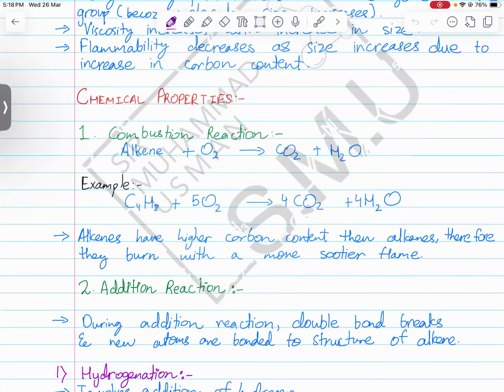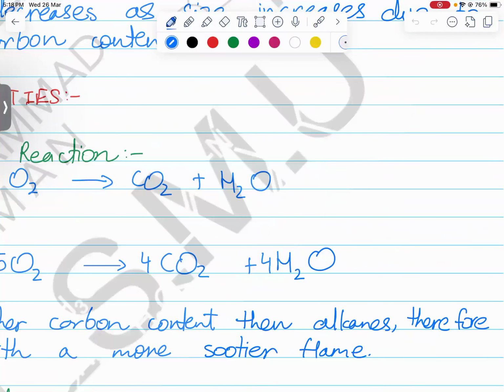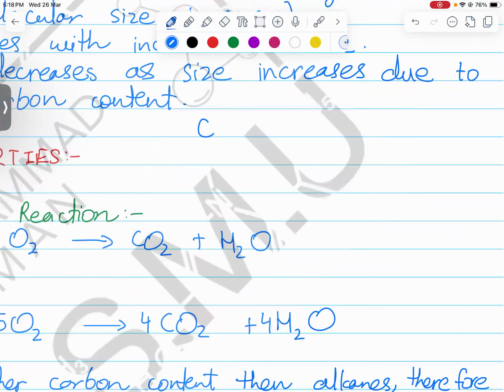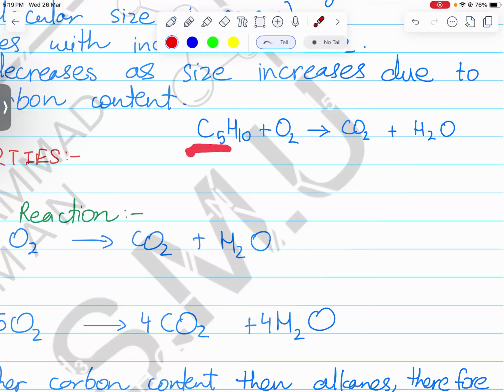So for example, if we have a chemical reaction, let's take C5H10 and react it with oxygen, and let's say that this is complete combustion, so CO2 and H2O are produced. How will you balance it? The rule is very simple. Always balance carbon first, then hydrogen, and finally oxygen. If you can remember this, it will make it easy for you to balance.